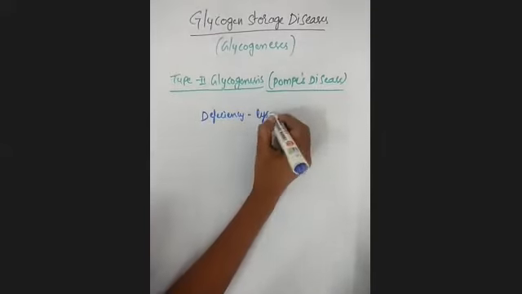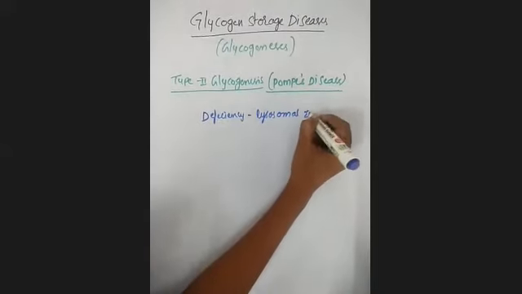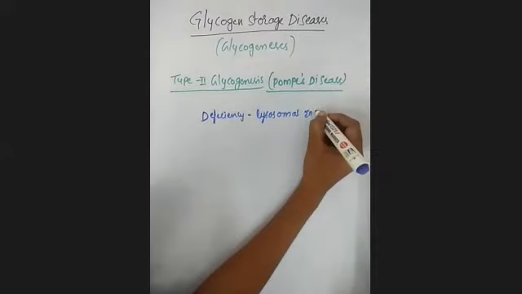Mainly there is a deficiency of a lysosomal enzyme. What is this lysosomal enzyme?